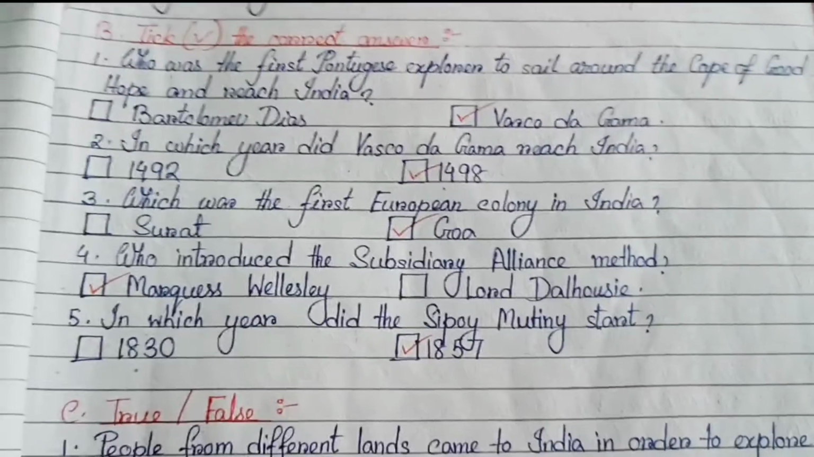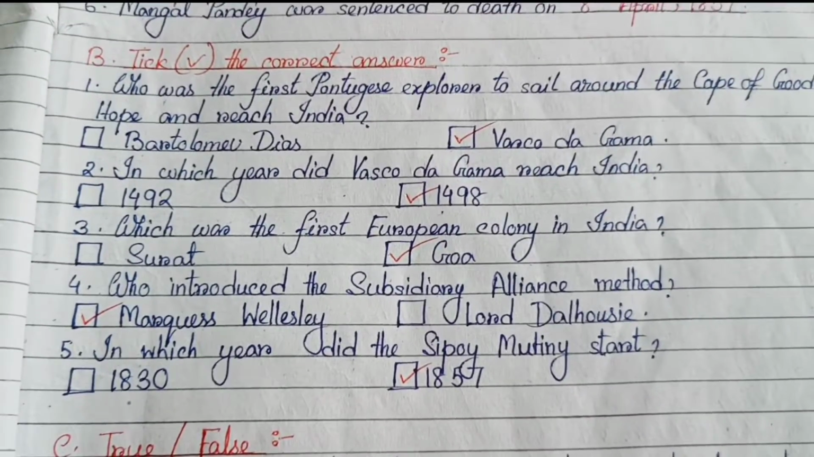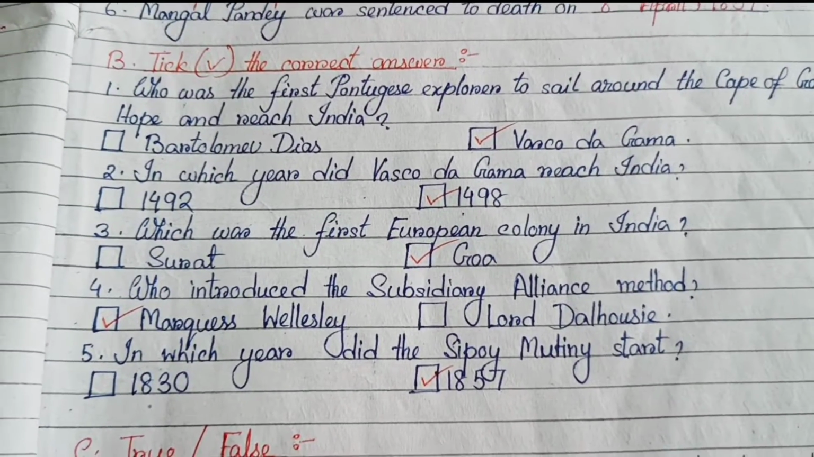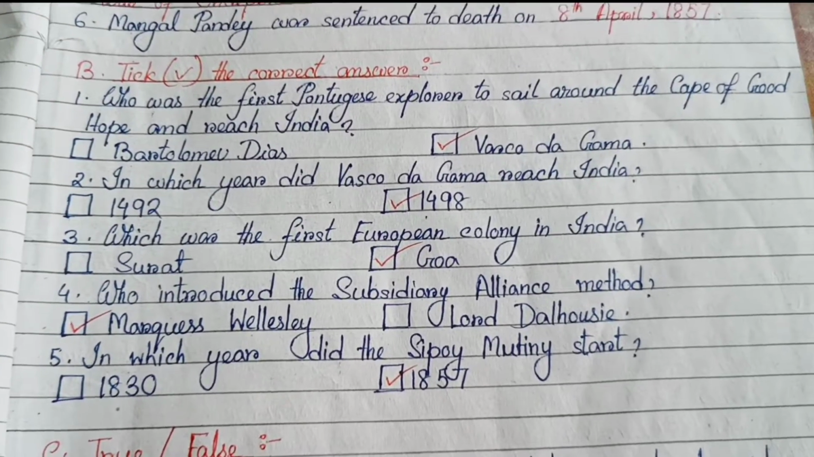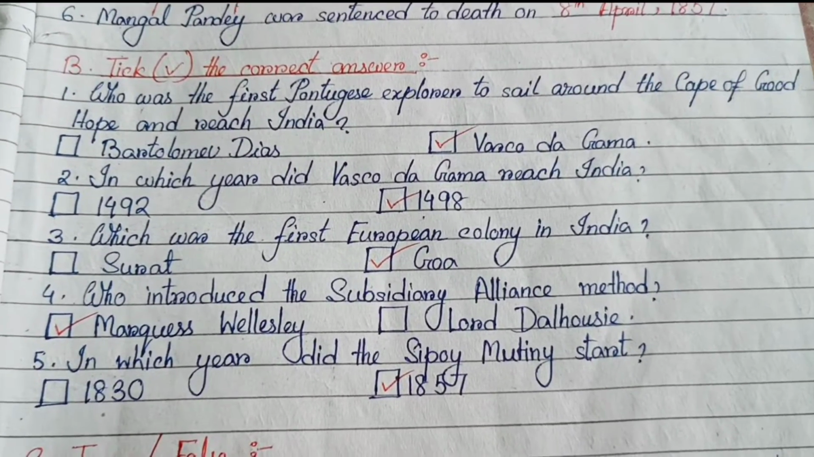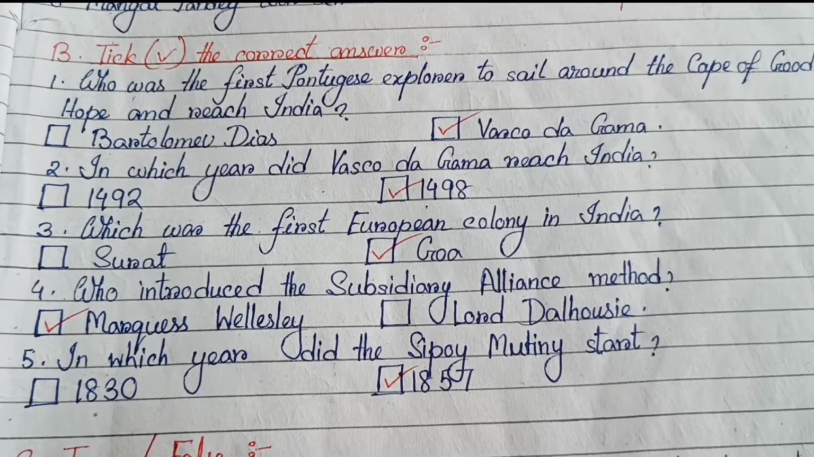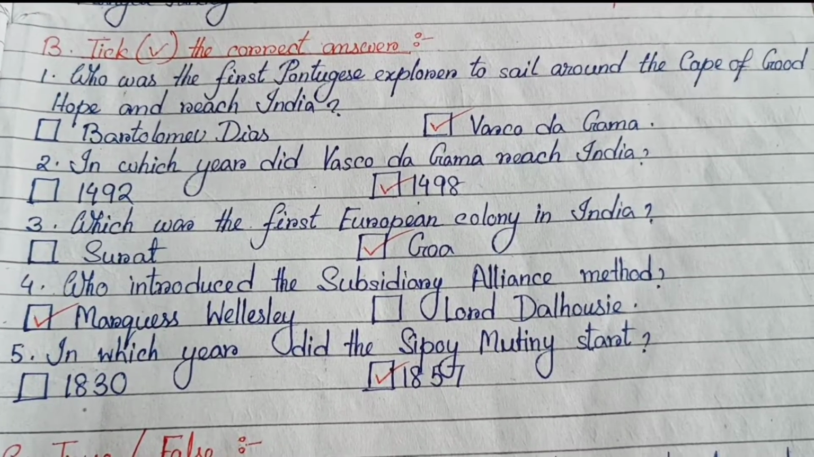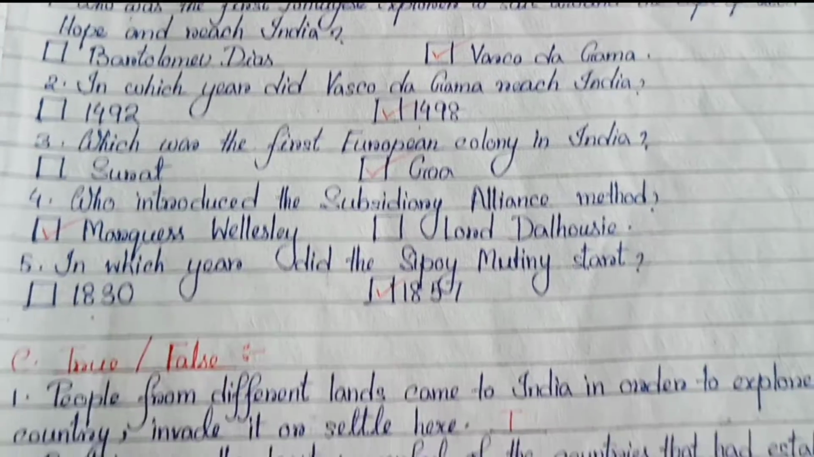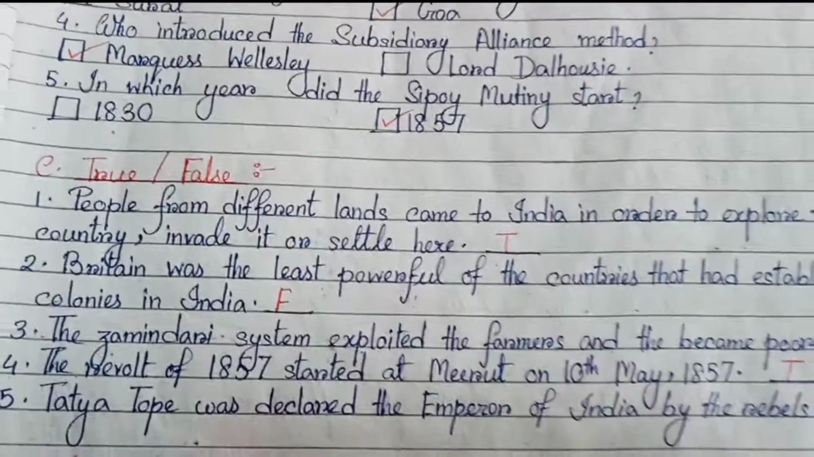1498. Number 3, which was the first European colony in India? That is Goa. Number 4, who introduced the subsidiary alliance method? Marcus Wellesley. Number 5, in which year did the Sepoy Mutiny start? 1857. Next, number C, true or false?